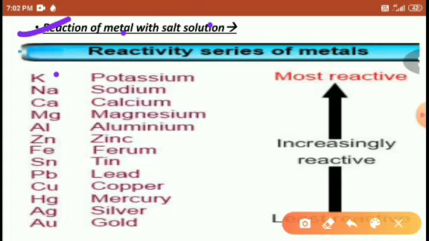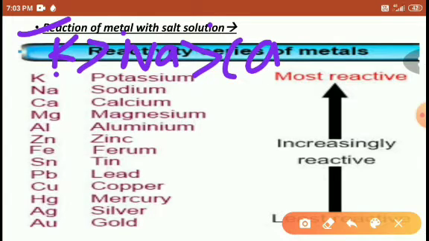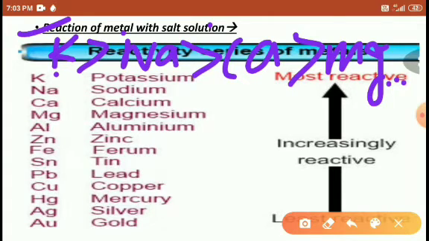Potassium is more reactive than sodium. Sodium is more reactive than calcium. Calcium is more reactive than magnesium and so on. Right, friends? So here, the element at the top is the most reactive.